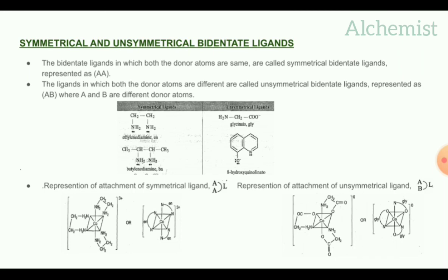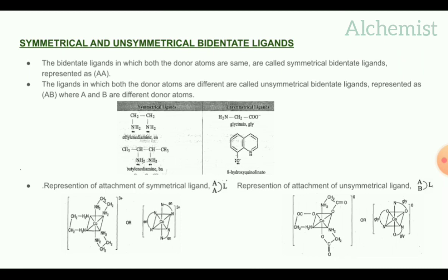Here I have given the representation of attachment of symmetrical ligands. We can symbolically represent it as L and a curved symbol. The two ends of the symbol are written AA.